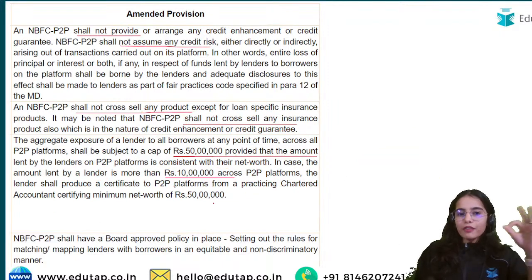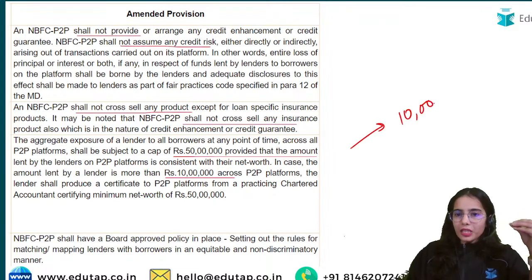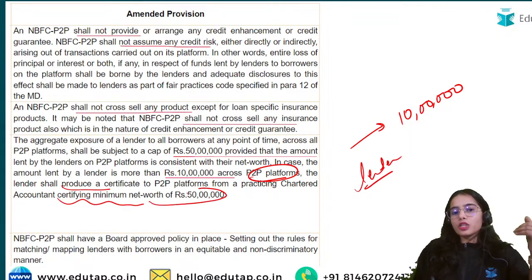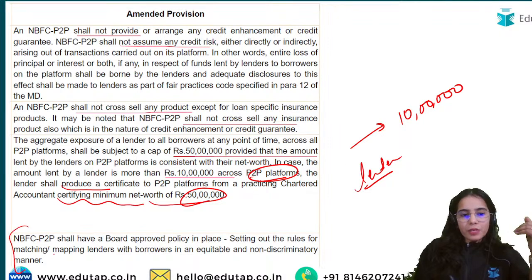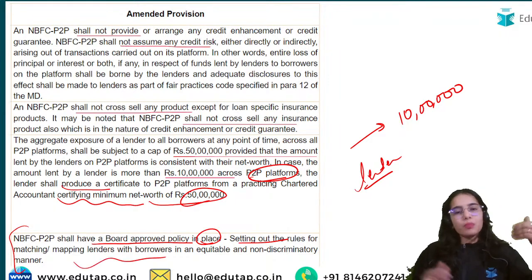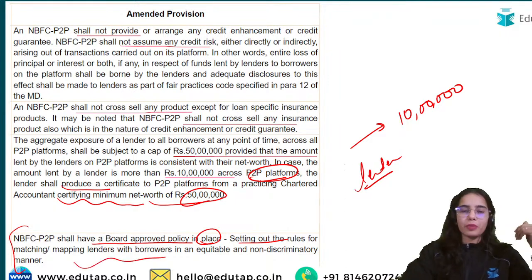That is, if a lender is providing more than 10 lakh rupees across the P2P platforms, the lender has to show a certificate from the chartered accountant certifying a minimum net worth of 50 lakhs. NBFC peer-to-peer shall have a board approved policy in place setting out the rules for matching or mapping the lenders with the borrowers in an equitable and non-discriminatory manner.